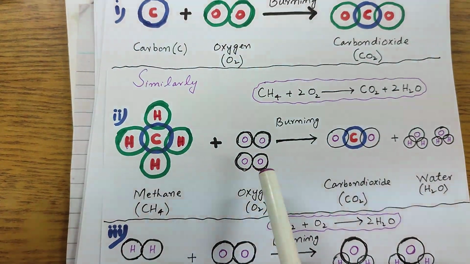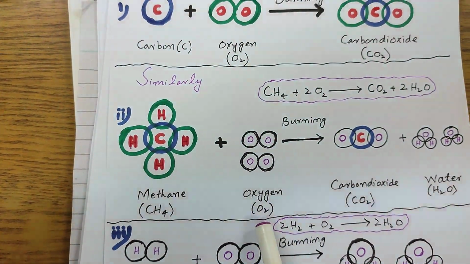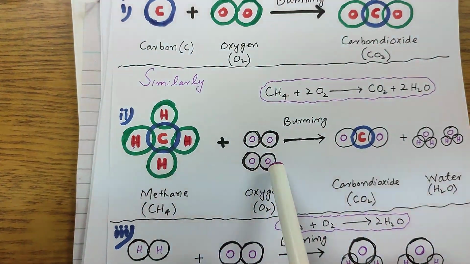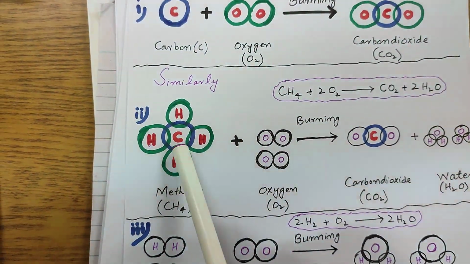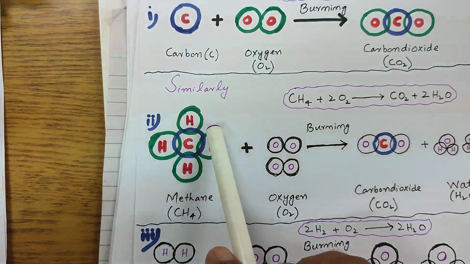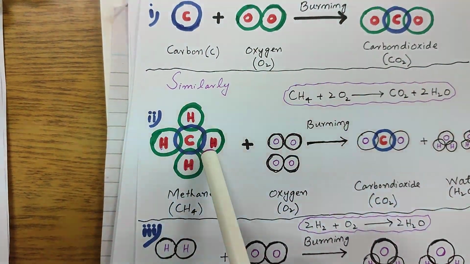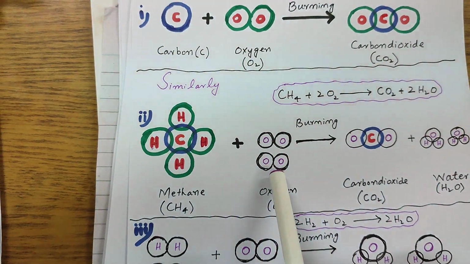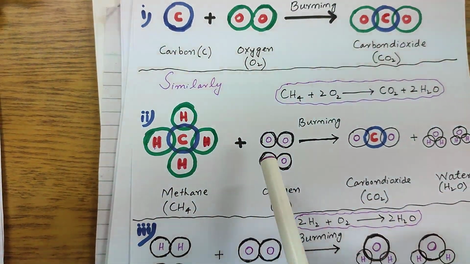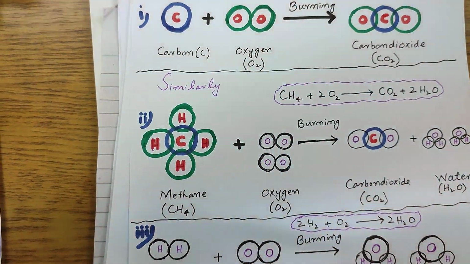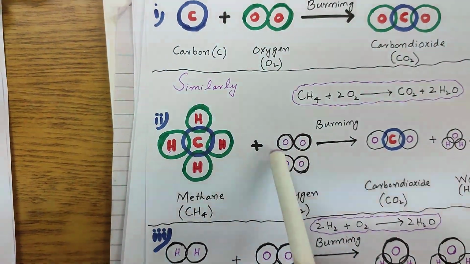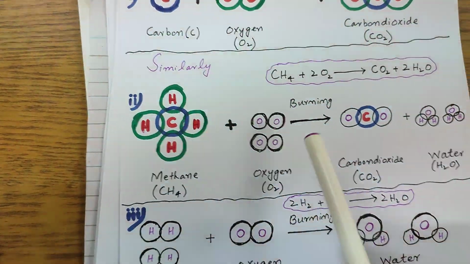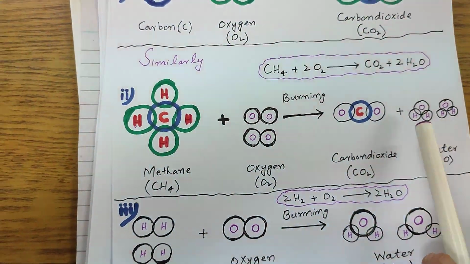Now it's going to react with the oxygen. Oxygen has the formula O2. O2 is nothing but 2 oxygen atoms bonded together. Now these two will react. The bonds which hold these atoms together will be broken down. Similarly, this bond will also be broken down, and these atoms will recombine or reshuffle in a new way to produce new substances.